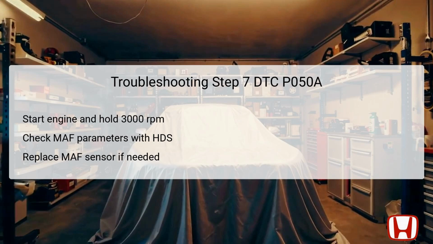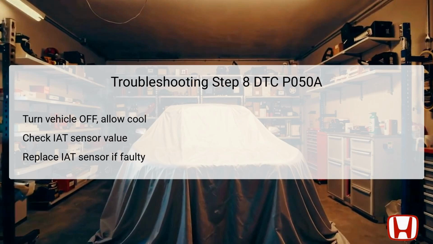However, if the readings fall outside this threshold, troubleshooting indicates that the MAF sensor or the intake air temperature IAT sensor 1 may be defective. In such a case, you must replace the MAF sensor/IAT sensor 1 to restore normal operation and performance of the idle air control system. The final troubleshooting step requires you to turn the vehicle to the off mode and allow the engine to cool down to ambient temperature.